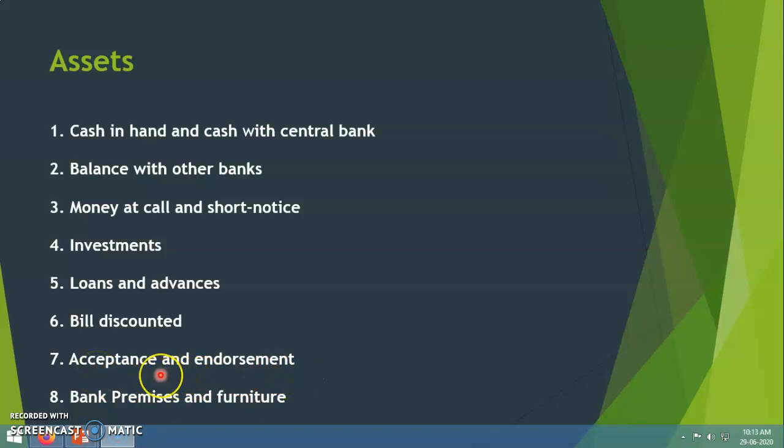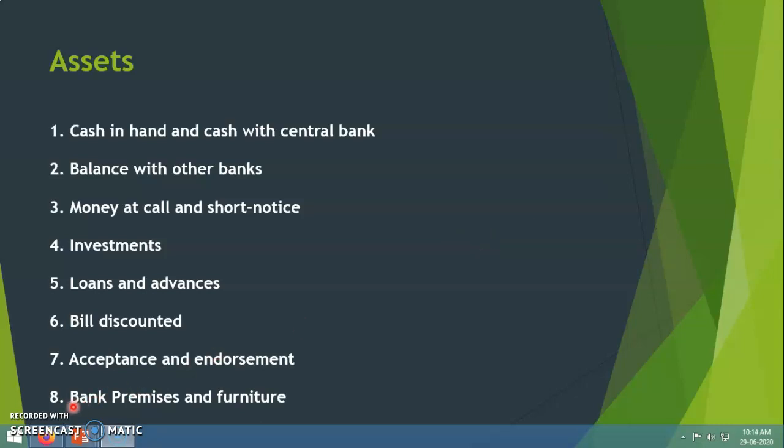Acceptance and endorsements fall on both the liability and asset side. It's a liability because when a bank accepts a bill, it becomes liable to pay the money to the party. But normally at the maturity period the customer will pay the amount to the bank, so it becomes an asset.